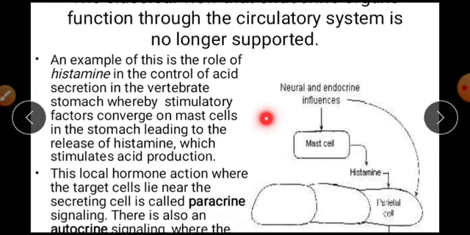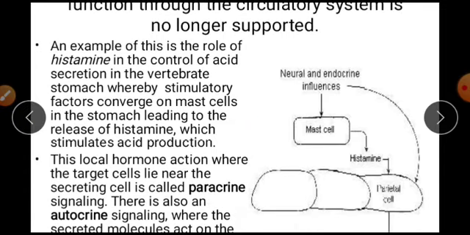an example of this is the role of histamine in control of acid secretion in the vertebrate stomach, whereby stimulatory factors converge on mast cells in the stomach, leading to the release of histamine, which stimulates acid production. This local hormone action, where the target cell lies near the secreting cell, is what we call paracrine signaling. There is also autocrine signaling, where the secreted molecule acts on the